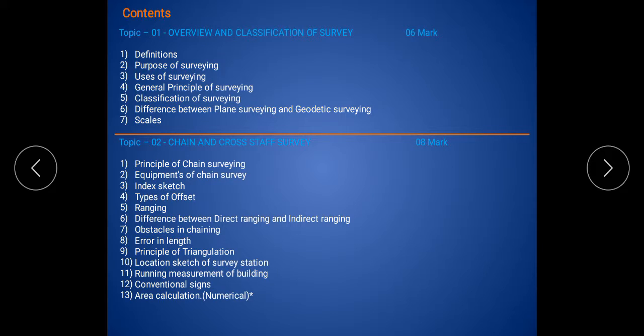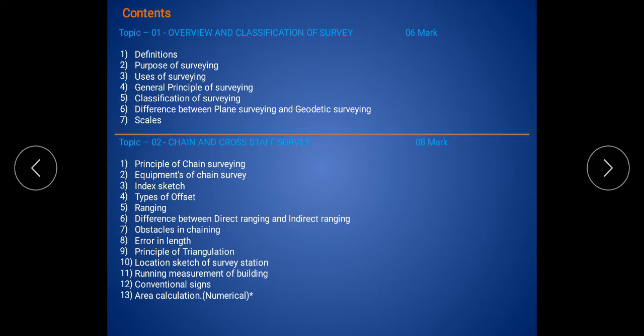And the diagram of location sketch. Then the 11th content of the second topic is the running measurement of building, that is, how to carry out the building measurement, the running measurement. We discuss it in the 11th content. The 12th is conventional signs. Many conventional signs are used in surveying. So all these conventional signs we discuss in the 12th content. Then the 13th content is area calculation, numericals.